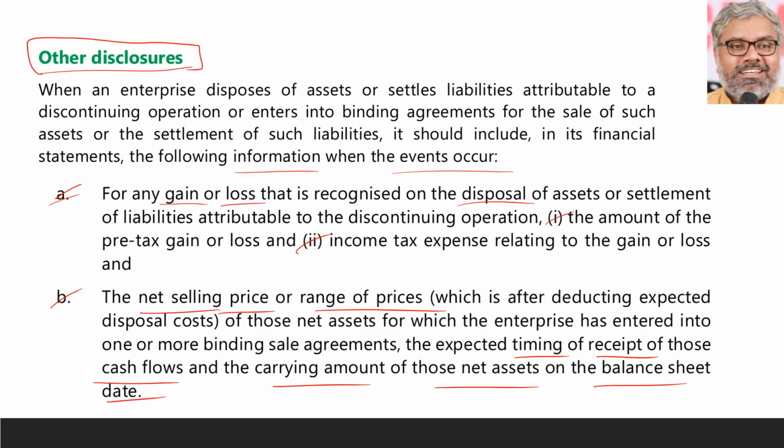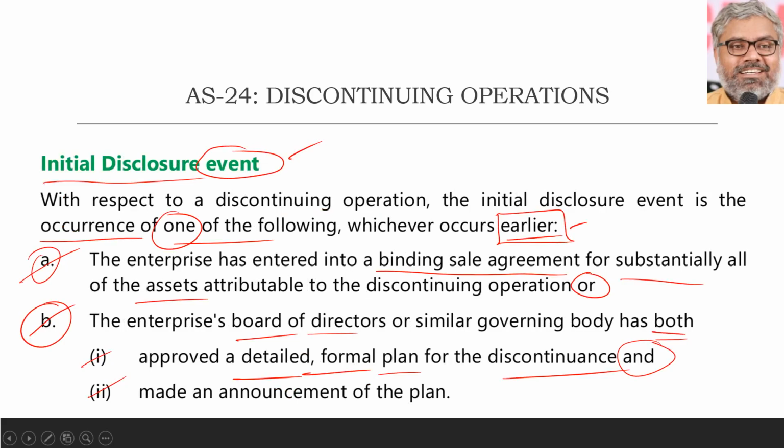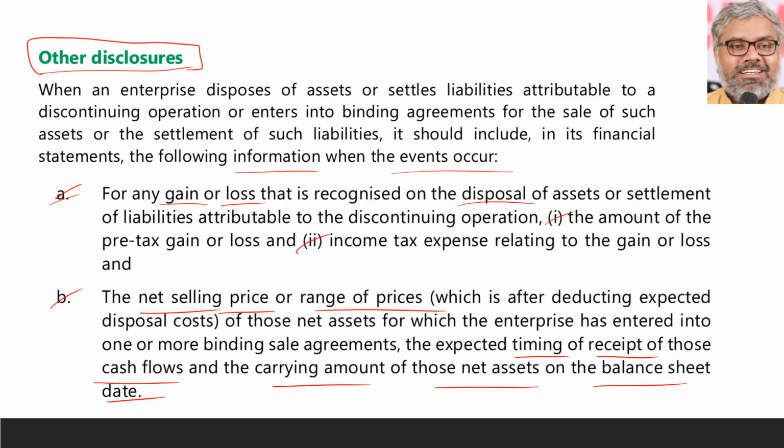Pre-tax also and income tax expense or gain related to such gain or loss also has to be separately disclosed. These are other disclosures. So the point to be noted is these disclosures are different. These are initial disclosures which should happen when the initial disclosure event happens, not necessarily when the discontinuing happens. Even if only the proposal for discontinuing is there, when this initial disclosure event definition is met, then these disclosures are supposed to be done. Later, when the same deal actually finalizes, then the other disclosures have to happen. These are the requirements of accounting standard 24.